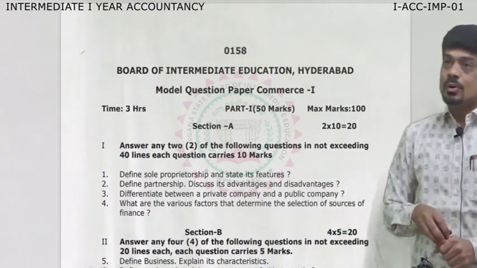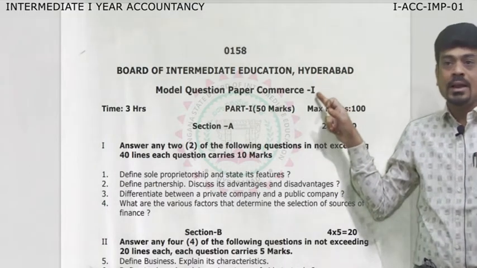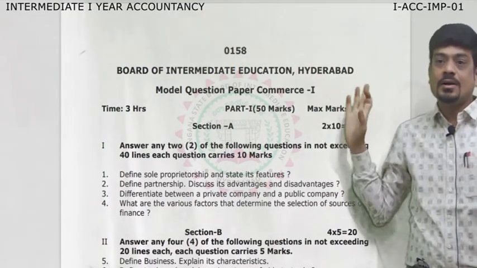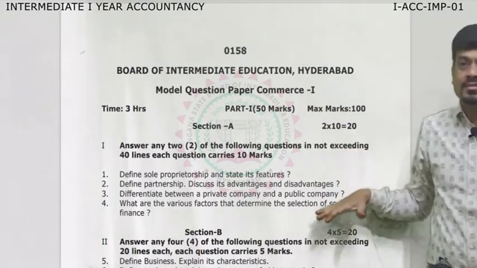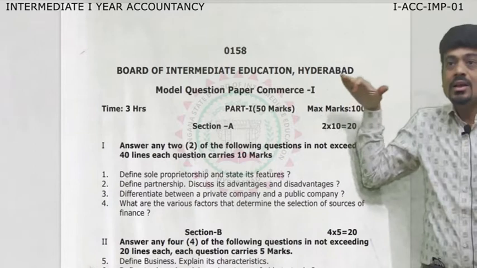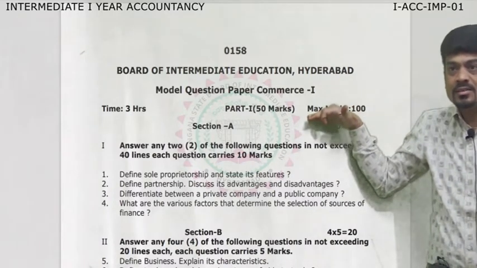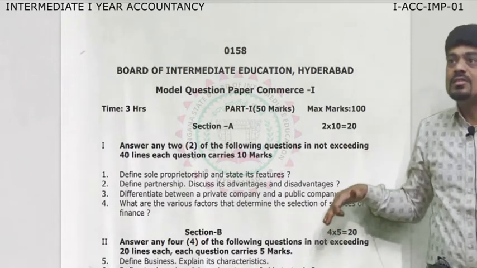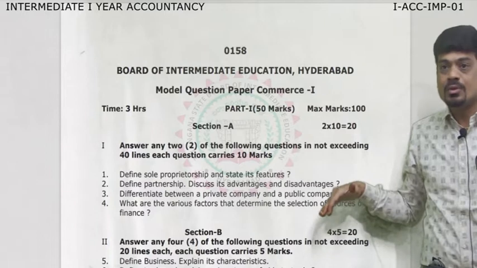You all are aware that our paper, Commerce Paper 1, consists of 100 marks. And this paper is divided into two parts. Part A is Commerce, which comprises 50 marks, and Part B is of 50 marks, which comprises Accounts.